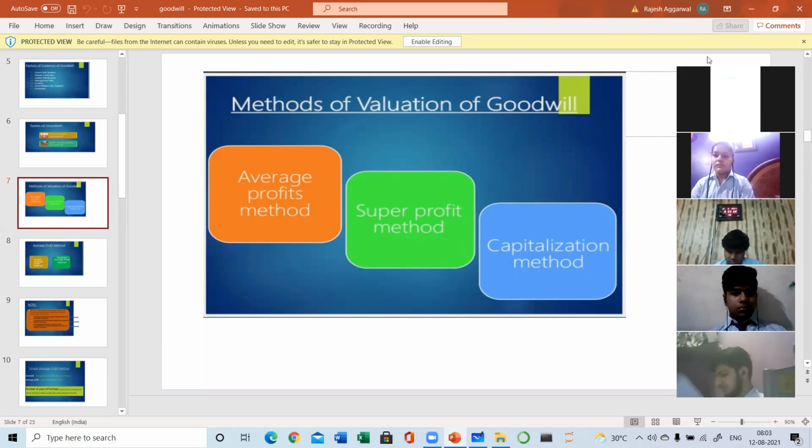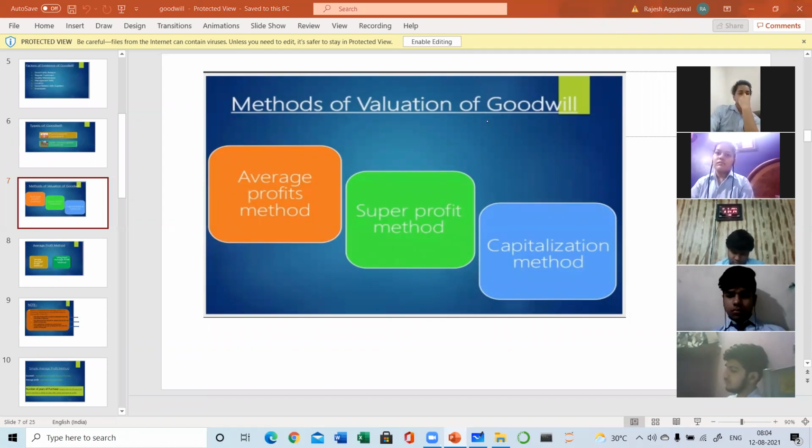First, at the time of change in profit sharing ratio, then admission, retirement, death, sale of the business as a going concern, then amalgamation of two partnership firms, and last, when a partnership firm is converted into a company. So these are the times when there is a need of valuation of goodwill.